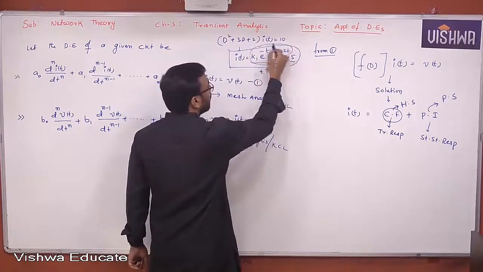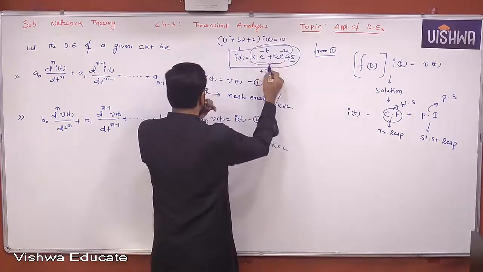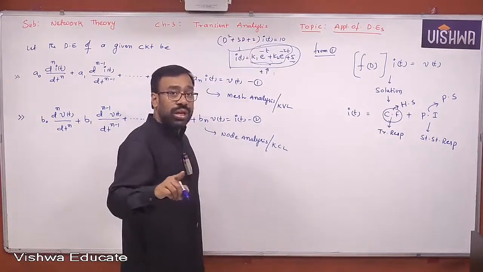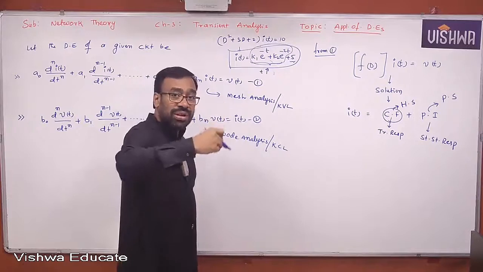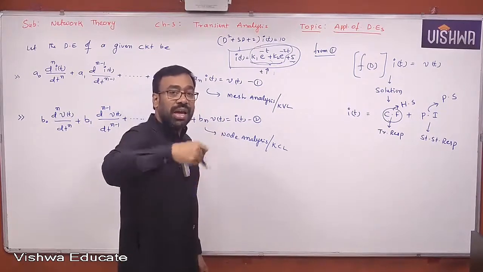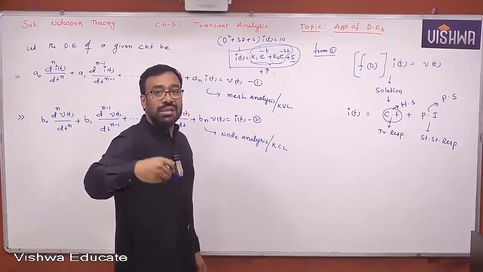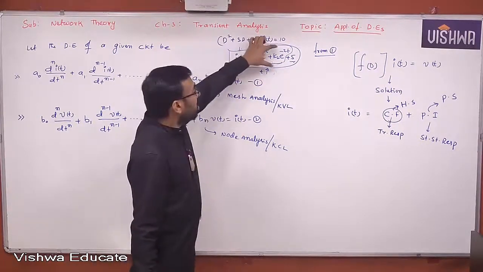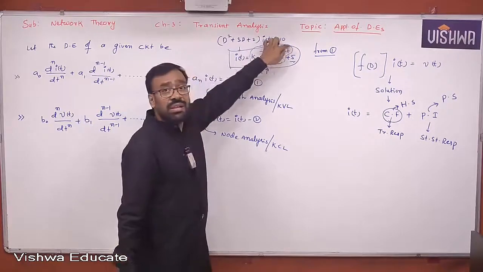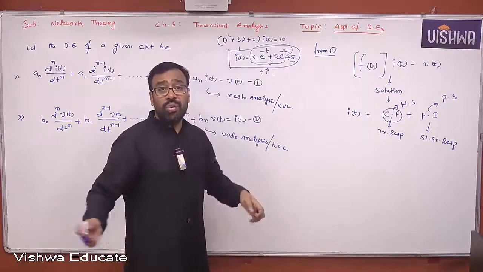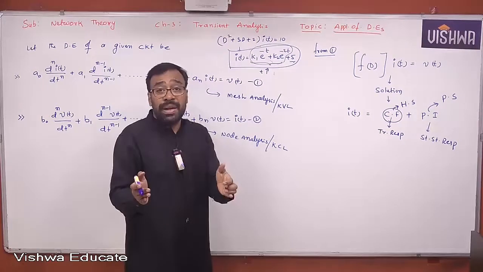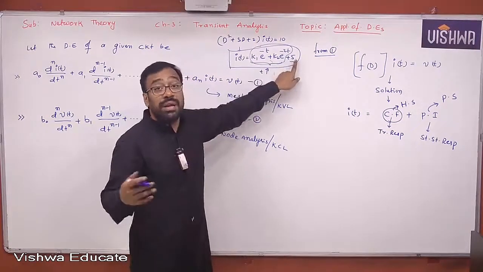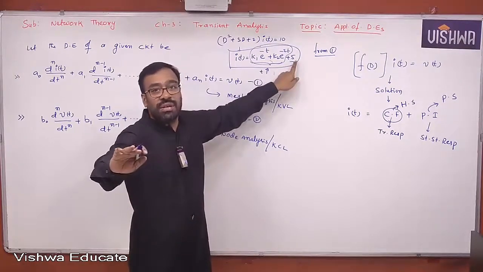This entire part is dying out or not, because it is minus e power minus t, e power minus 2t. As the time t tends to infinity, these values are decaying exponentially, and finally they become 0 as t becomes infinity. Yes or no, all of you? Okay. That means this entire component is not existing continuously for a long time, only for a short time. That means only temporarily it is existing, whereas this particular part is existing permanently because it is not a function of time. Yes or no, all of you?